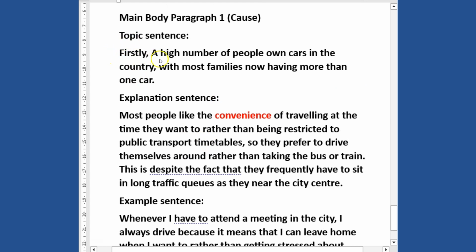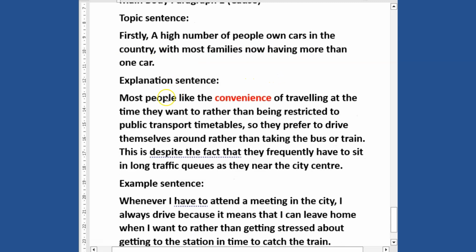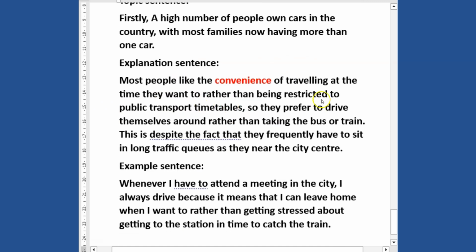Firstly, a high number of people own cars in the country, with most families now having more than one car. Most people like the convenience of traveling at the time they want to, rather than being restricted to public transport timetables. So they prefer to drive themselves around rather than taking the bus or train.